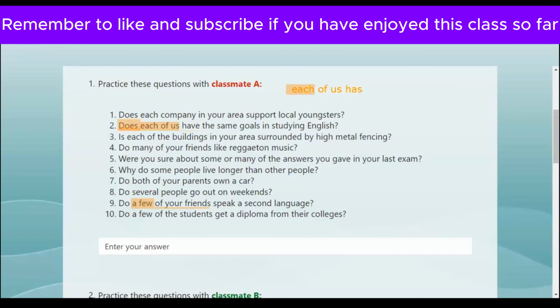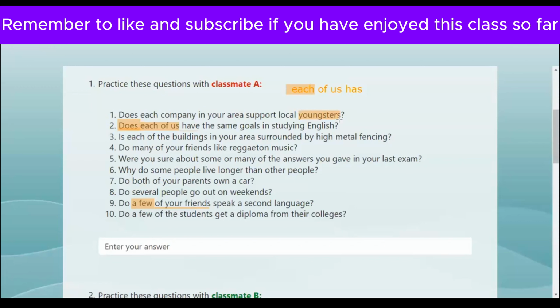Youngsters is the noun for young people. Support local youngsters. What do you mean? When you have the word youngsters, this is not particularly workers, only young people, people who are young.